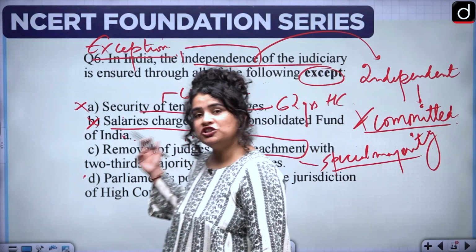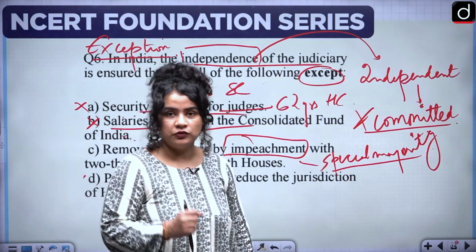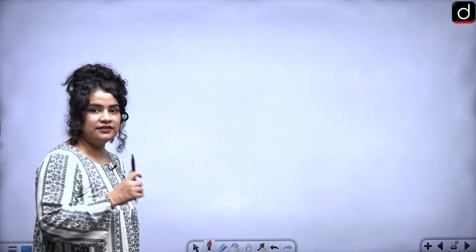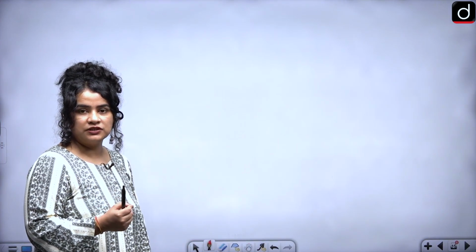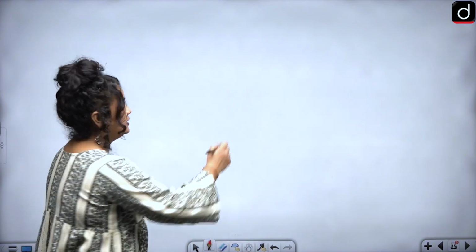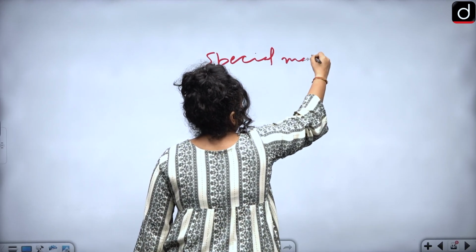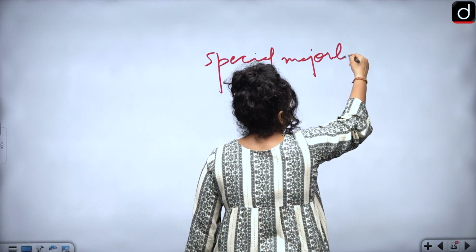Now, that special majority is very difficult to attain. I'll tell you why. Because when I say that the judges can be removed only by a special majority in both houses of the parliament, this term special majority means